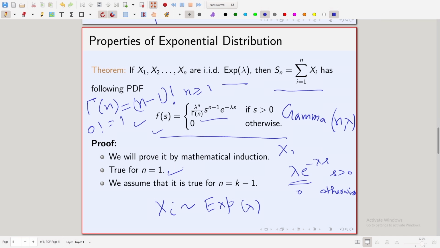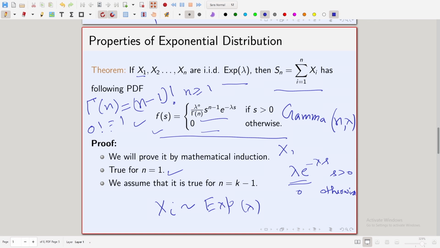So, if I just look at n equal to 1, that means I am just looking at a single random variable. Since this has exponential lambda distribution, its PDF is given by this, and if you plug in n equal to 1 in this formula, then you just get this using the facts that gamma n is n minus 1 factorial and 0 factorial is equal to 1.